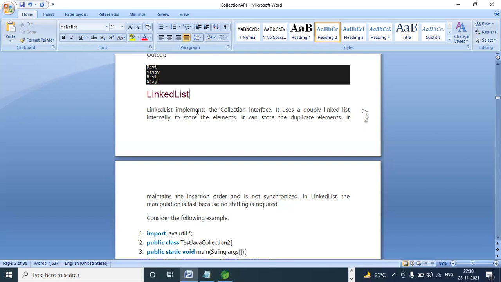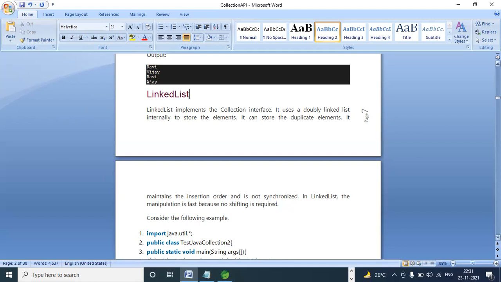That feature is called a doubly linked list in data structures. Internally, in the memory, it automatically does these things. That's the reason linked list is faster when frequent manipulation is being done. That is another advantage of linked list over array list.